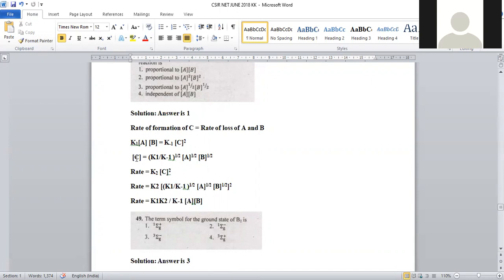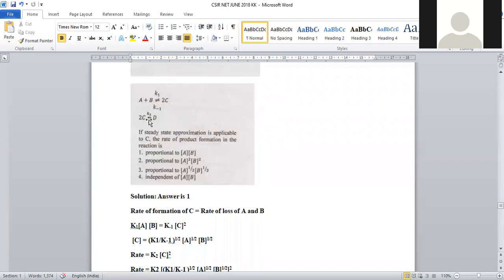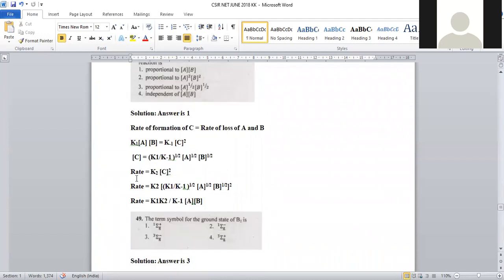So now concentration of C is given as k1 by k inverse whole to the power half, A to the power half, B to the power half. What we are doing? We are halving entire concentrations. Okay. So now it is taken as rate is equal to k2 C squared. For the second step, rate is equal to k2 C squared.